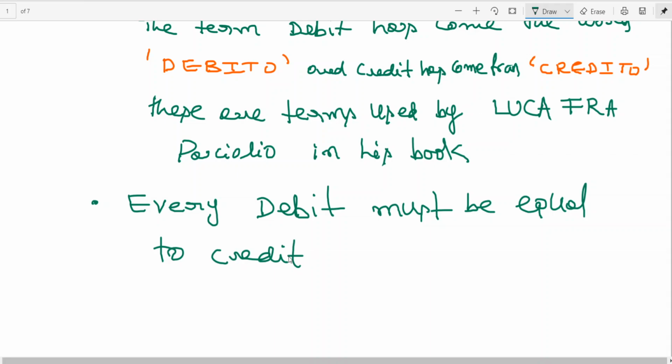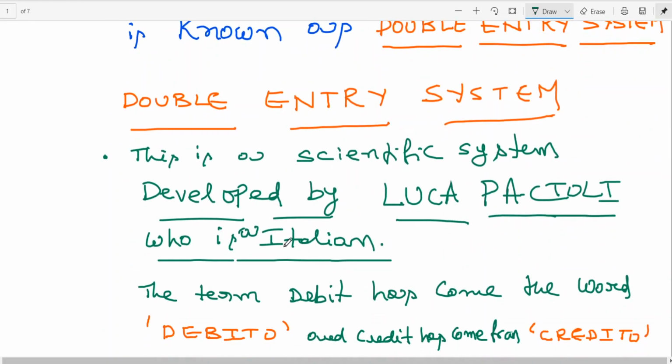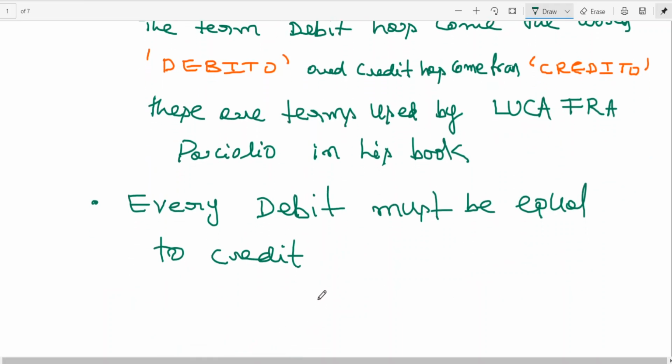Debit must always be equal to credit. Is this clear? Double entry system is recording both aspects of a transaction, that is receiving aspect or debit, and giving aspect or credit. This is a scientific system developed by Luca Pacioli, who is Italian. The term debit has come from debitio, and credit from creditio. These are terms used by Luca Fra Pacioli in his book. Every debit must be equal to credit.